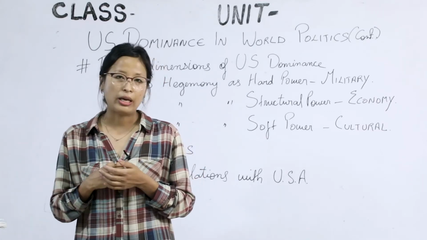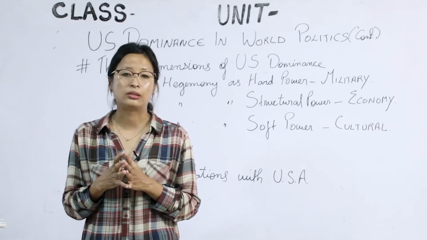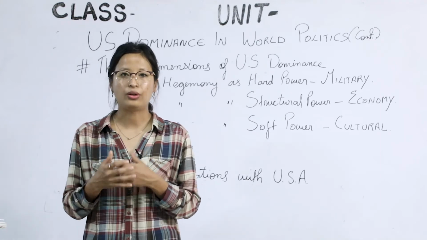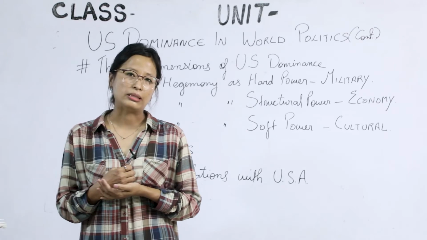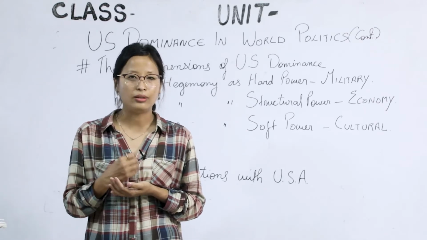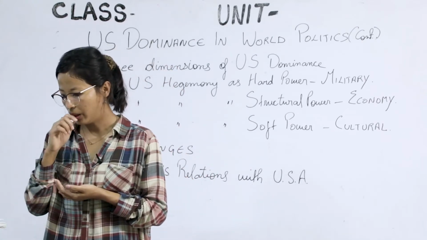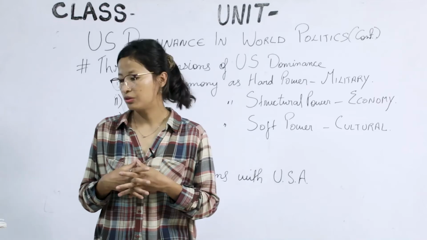These three bodies, the IMF, World Bank, and World Trade Organization, are the basic structure and functioning of the world economy. An important key here is the US dominance in these three organizations. Now, point number 4 talks about Windows software.